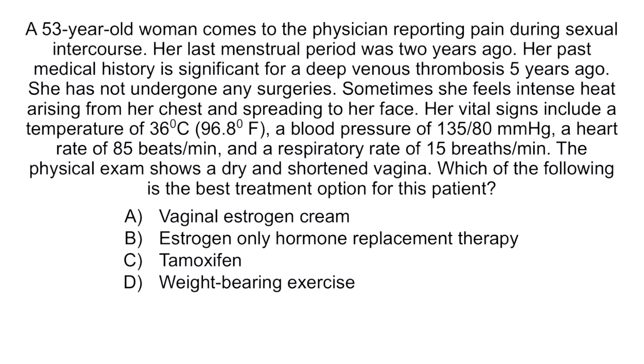Okay, let's wrap up with a final question. A 53-year-old woman comes to the physician reporting pain during sexual intercourse. Her last menstrual period was 2 years ago. Her past medical history is significant for a deep venous thrombosis 5 years ago. She has not undergone any surgeries. Sometimes she feels intense heat arising from her chest and spreading to her face. Her vital signs include a temperature of 36 degrees Celsius, a blood pressure of 135 over 80 millimeters of mercury, a heart rate of 85 beats per minute, and a respiratory rate of 15 breaths per minute.